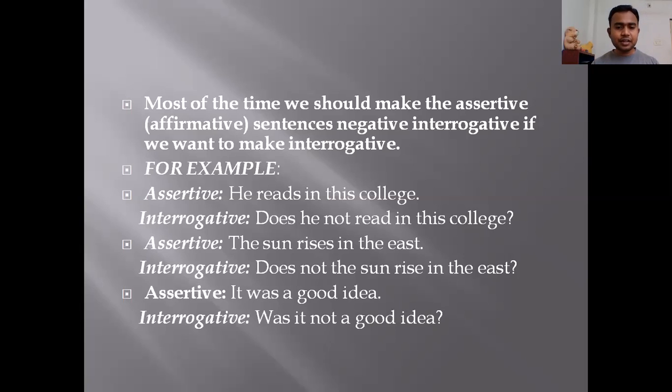Last, assertive: it was a good idea. In this sentence, students, please focus. Was is given to you, and what is was? It is an auxiliary verb, your helping verb. So whenever a helping verb is given in the sentence, we have to use that as the starting verb in the interrogative. So the interrogative answer will be, was it not a good idea? Question mark. We used not because it was a good idea is an affirmative, positive sentence, so we made it negative with not.